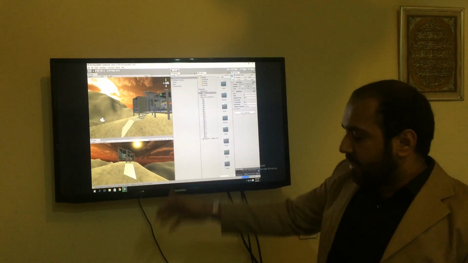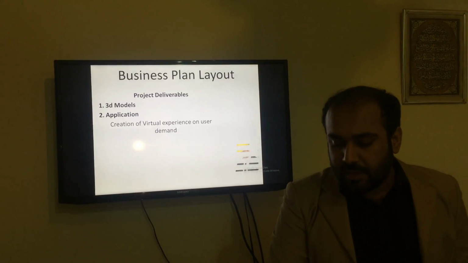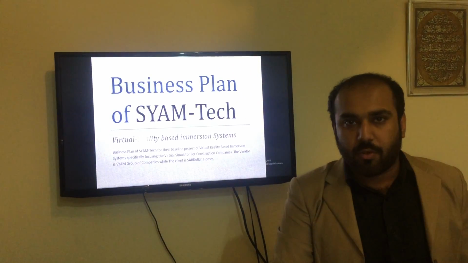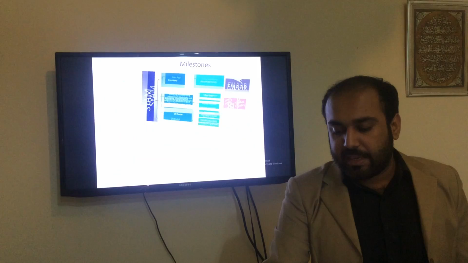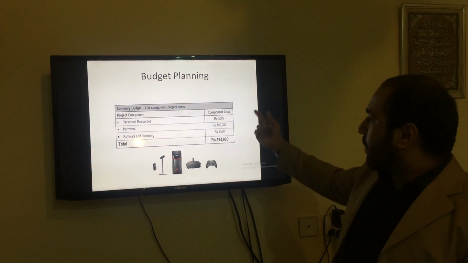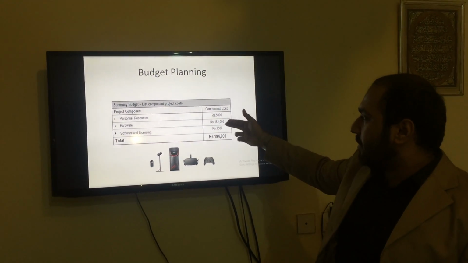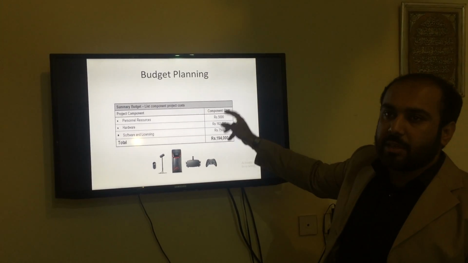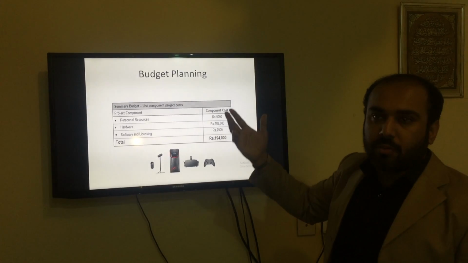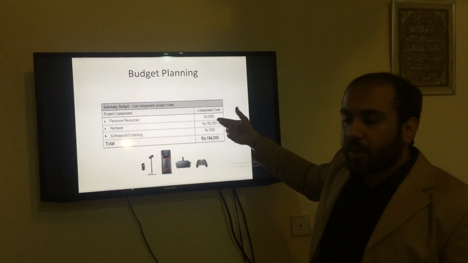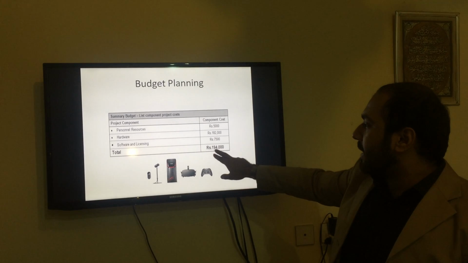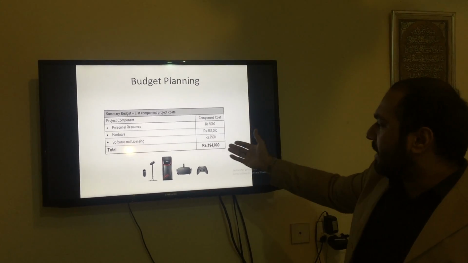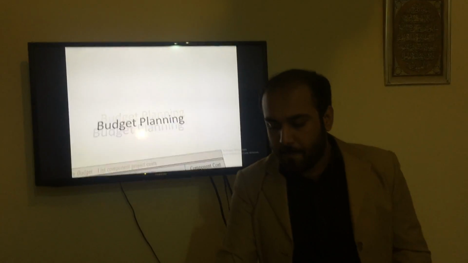These are certain other examples that we created. Finally, we made a business plan layout. I think it's not important in this conference part. So this is the overall expenses of the project. Personal resources 5,000, and hardware was the expensive part, like 82,000. 1 lakh is for the PC, and 82,000 is for the Oculus part, and it is 1,94,000 rupees. It is in PKR, Pakistani rupees, like around $19,000 something.